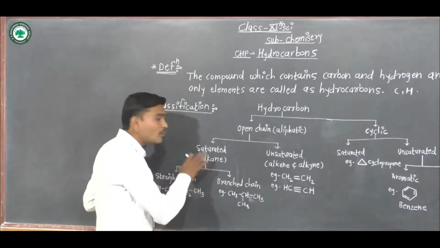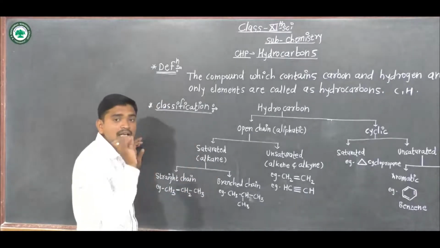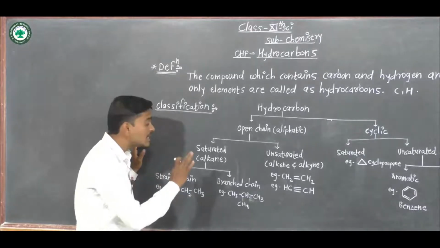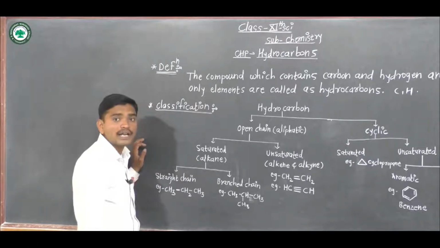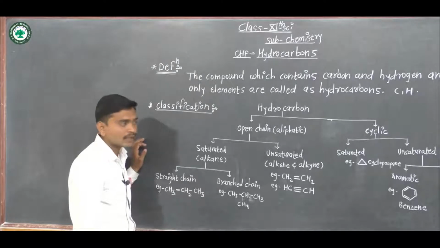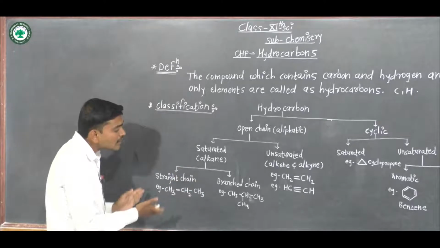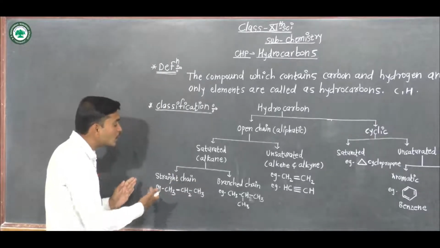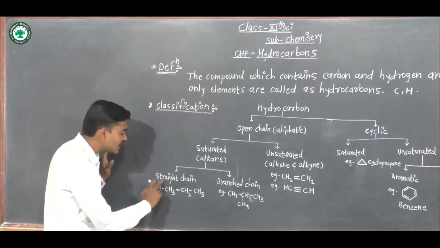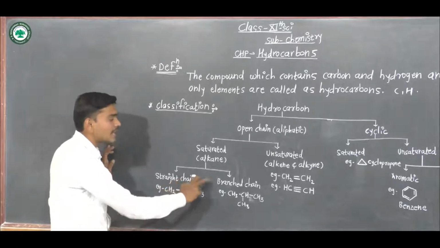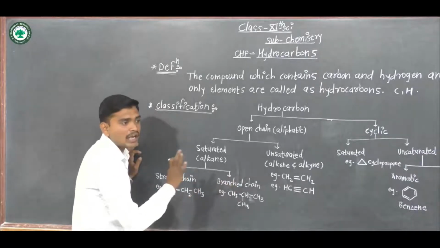In alkanes we discuss only carbon-carbon and carbon-hydrogen single covalent bonded compounds. These saturated hydrocarbons are also classified into two subtypes, that is straight chain hydrocarbons and branch chain hydrocarbons.